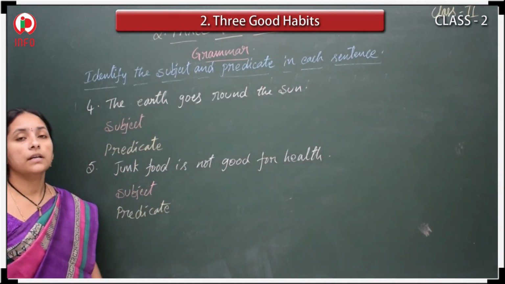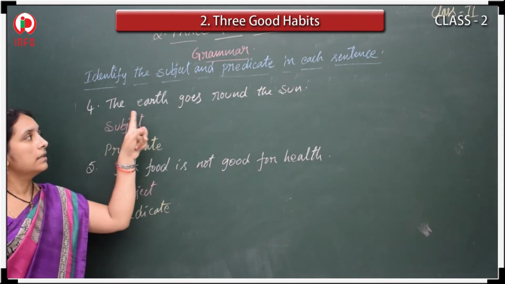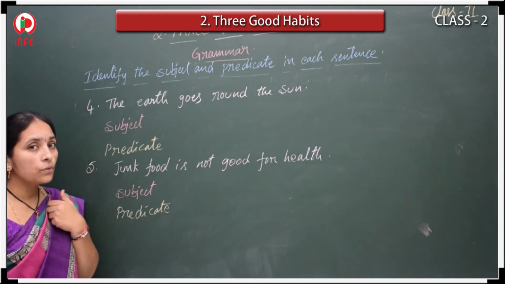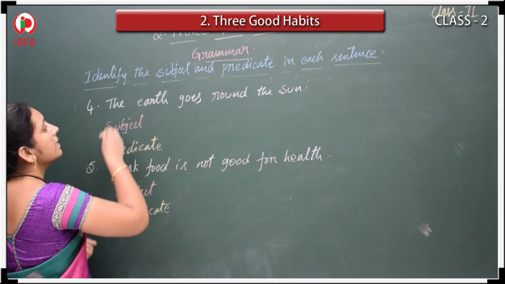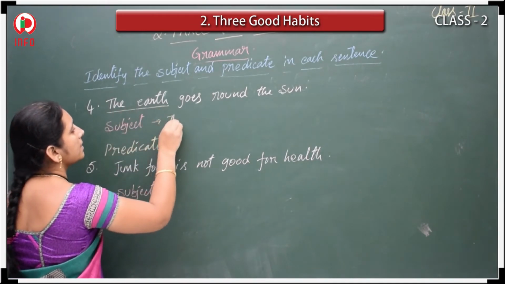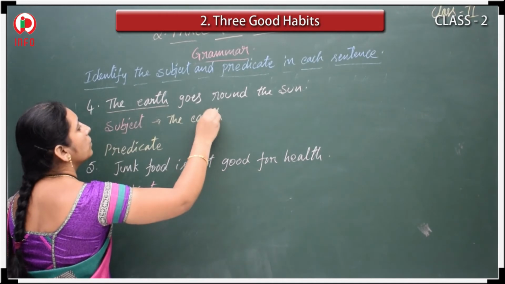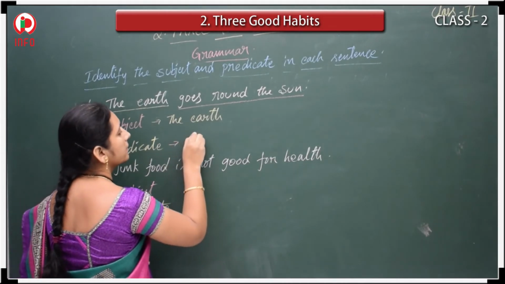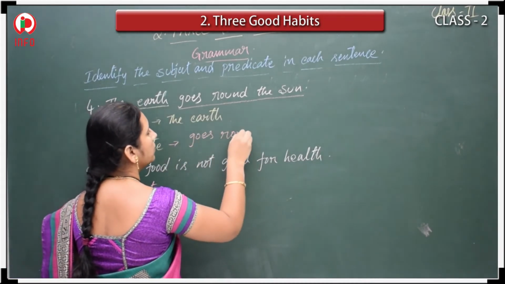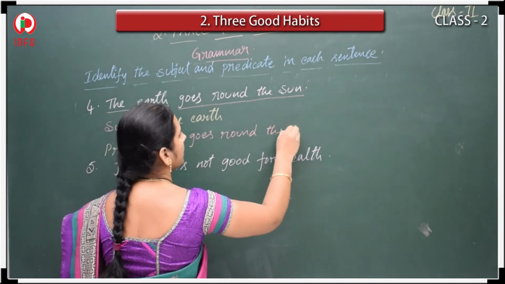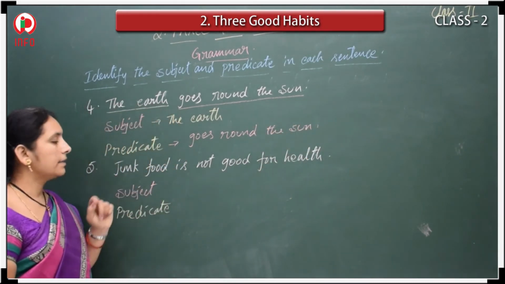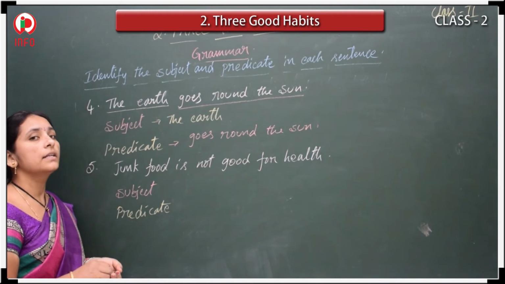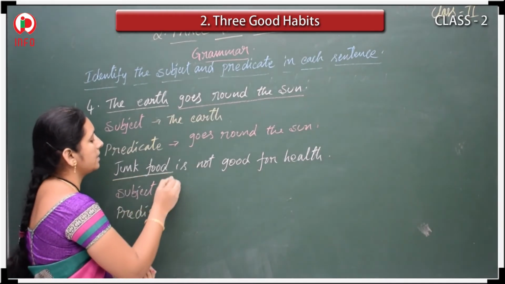So the fourth one. The earth goes round the sun. Which goes round the sun? The earth. So the earth is subject. And what does it do? Goes round the sun. That is predicate. Okay. And then you tell me here, junk food is not good for health. Which is not good for health? Junk food. So that junk food is subject.